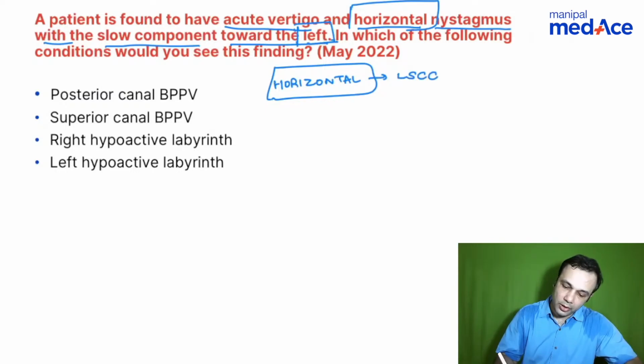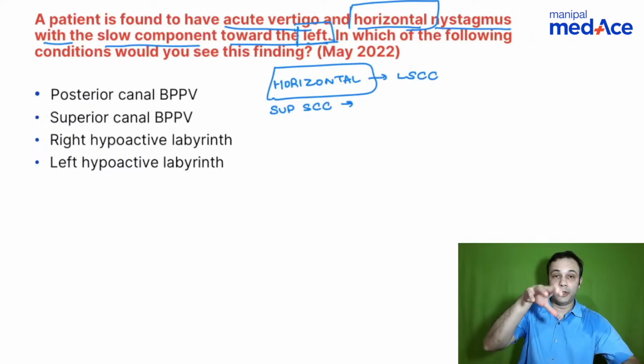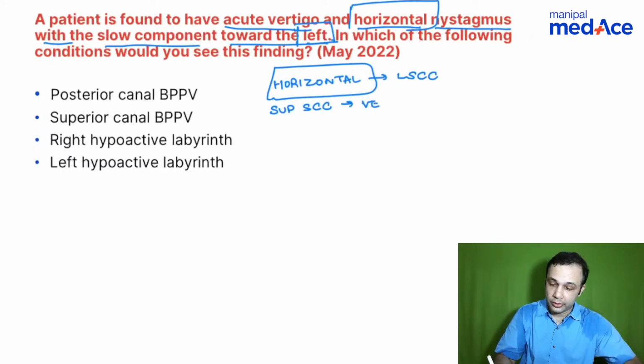If there is involvement of the superior semicircular canal, it produces a vertical downbeat torsional nystagmus.